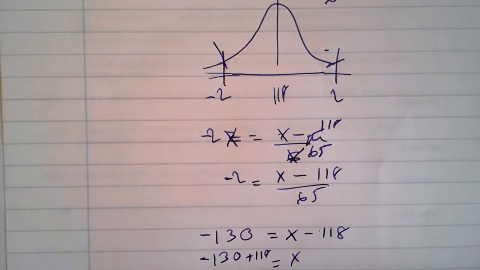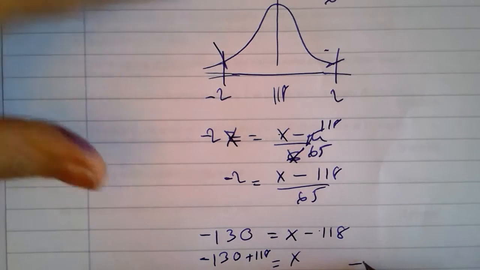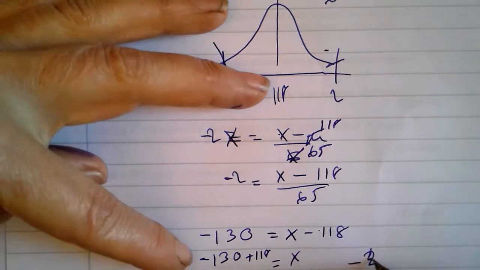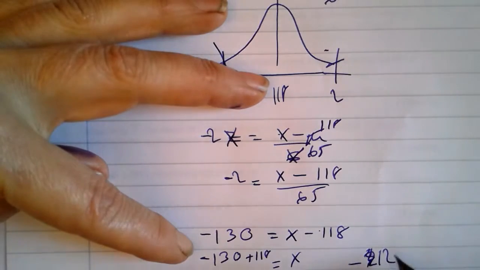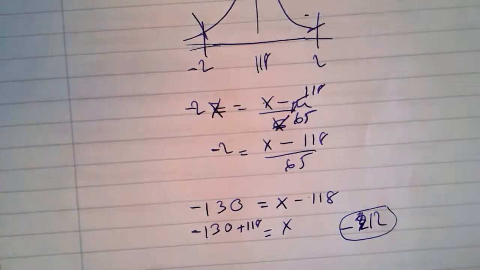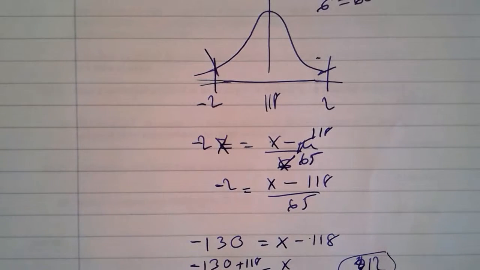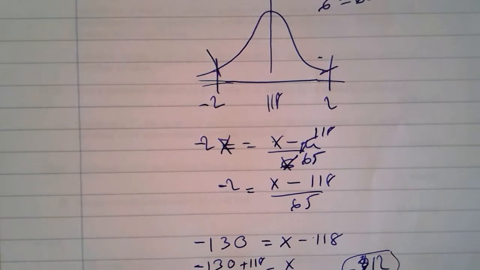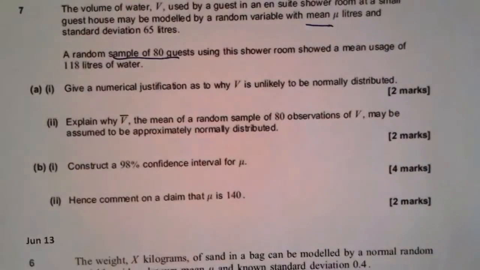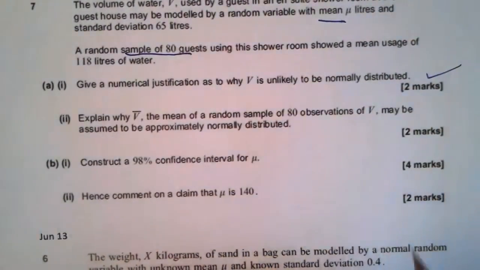Okay, it can't be possible. You can't have negative. I can't remember what that number is. Yeah, minus 12. You can't have negative 12 volume, so it can't be normally distributed, and that proves it. You are only 2 standard deviations away from the mean, and you should be able to get a valid result. You can't, so it's not normally distributed. Okay, that is the first bit, so that is done.